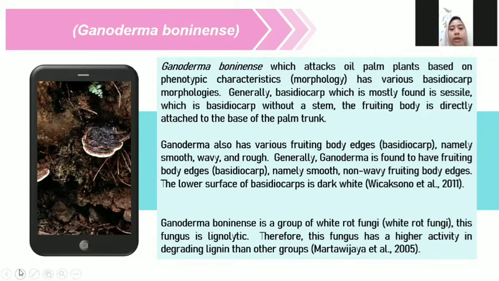Ganoderma also has a fruiting body that is smooth, white, and raw. Generally, Ganoderma is found to have a smooth, non-wavy fruiting body. The lower surface of the basidiocarp is dark white.